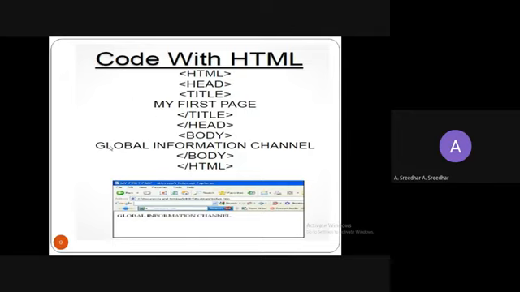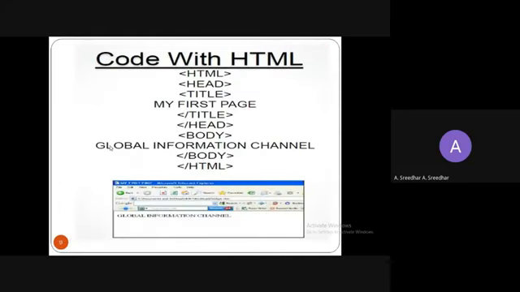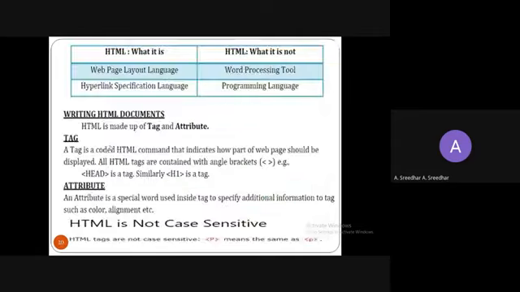So without remembering, you can't create any website or web page. So this is a basic HTML page, right? We'll discuss each one: what is the HTML tag, the title tag, or the body tag. Okay. We'll discuss one by one in depth in the upcoming slides.